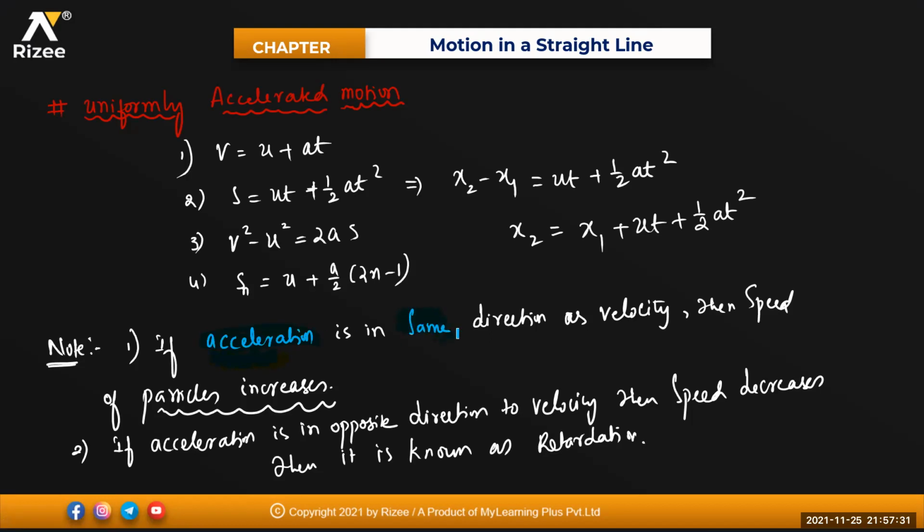If the acceleration is in the same direction as the velocity, then the particle speed increases. If acceleration is in the opposite direction to velocity, then what happens to the speed? Speed decreases. Then it is known as retardation. If it is perpendicular, then they will never meet, beta. Both of them are moving perpendicular. There is no chance of meeting for them.